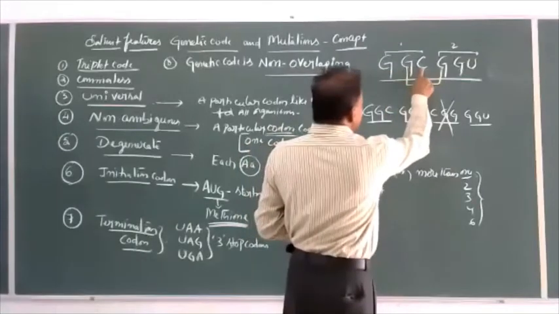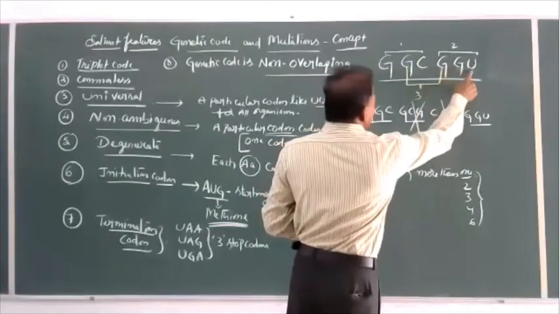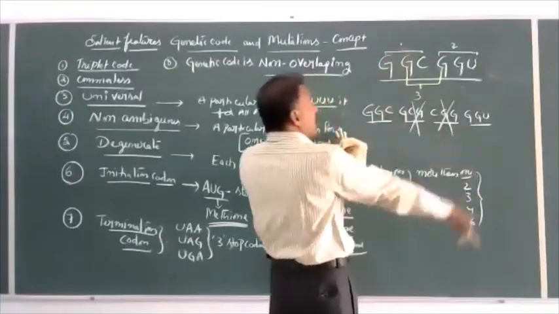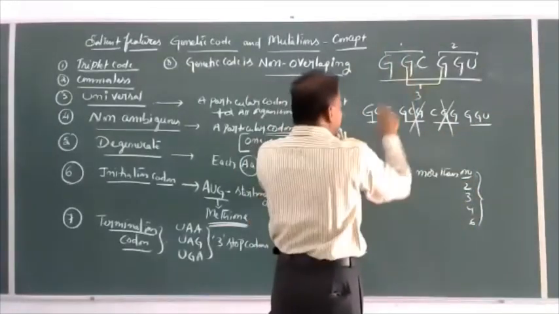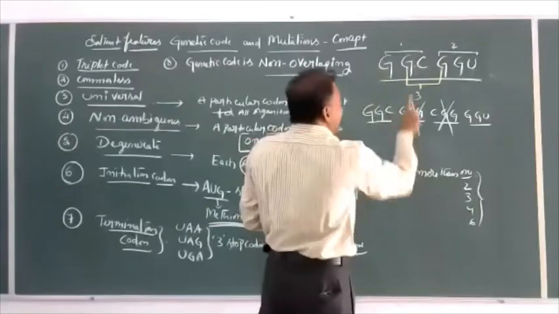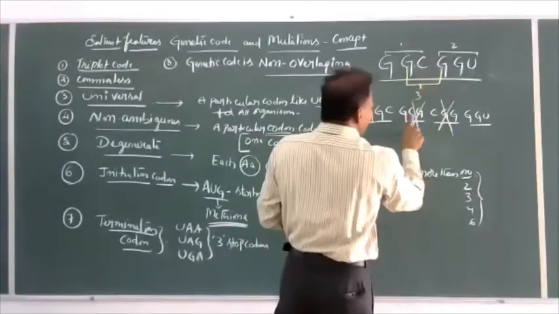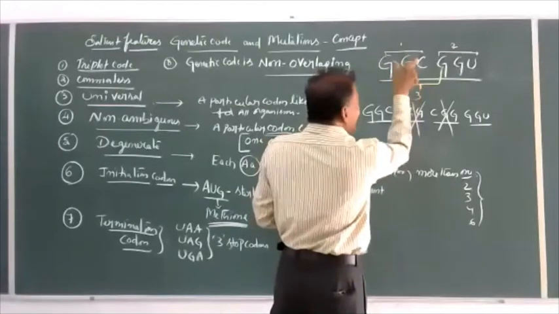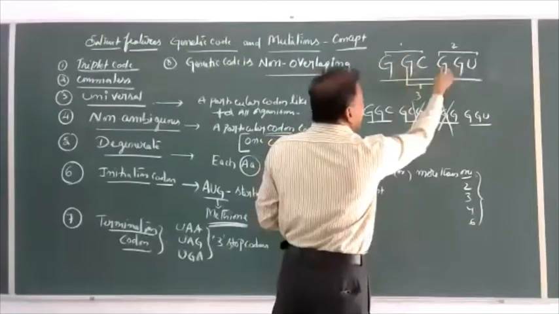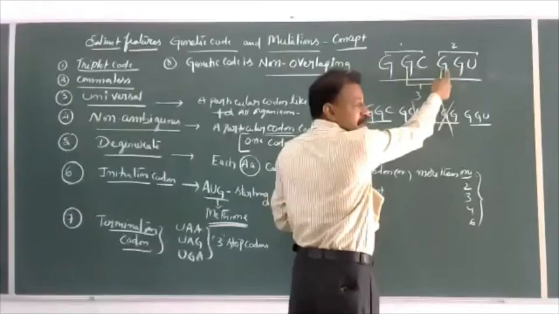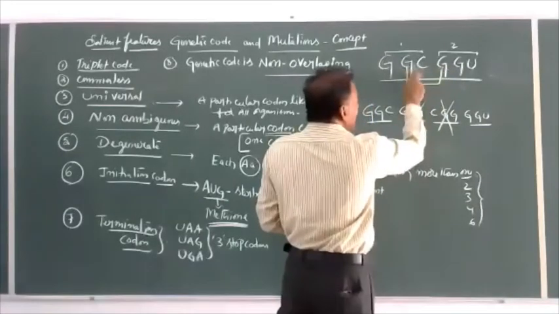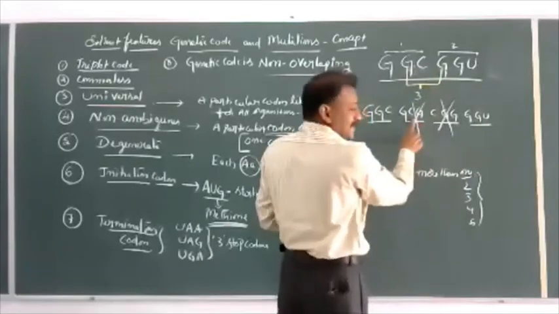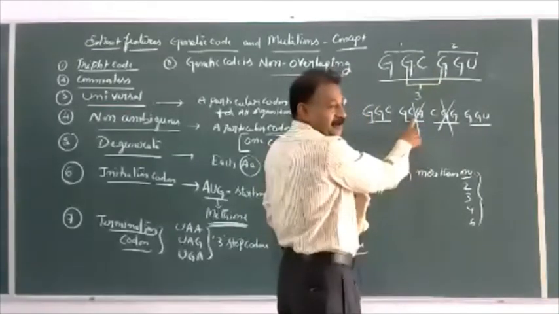Here GGC is one codon, GGU is another codon, like this. If it is overlapping, first GGC, then overlapping GCG. So the nitrogen bases of one codon are joined with another codon. That is called overlapping: the nitrogen bases of one codon join with another codon to form another amino acid. No, this is wrong.